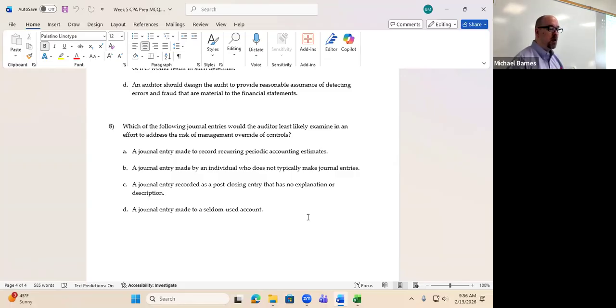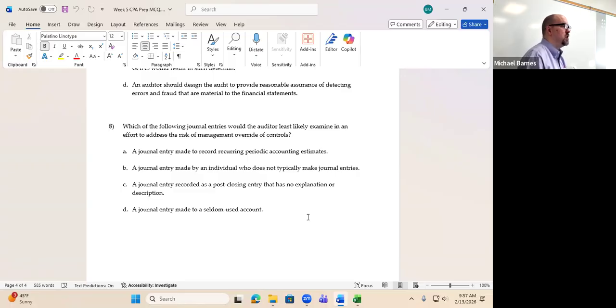A journal entry recorded as a post-closing entry that has no explanation or description. Now, I know that when you learned about journal entries back in 220 and 221, it was not common to give descriptions. You just put debit on the left, credit on the right, and write the amounts down. But a true journal entry should have an explanation, a description, and probably the details of the people who made it. If you see a journal entry with just debits and numbers and no real depiction of what it represents, how would you, as an auditor, respond? Somebody who took 220, 221 at Chairman's Day. Yeah. Good on you. We'd be very, very suspicious because we have to understand the nature of that journal entry.